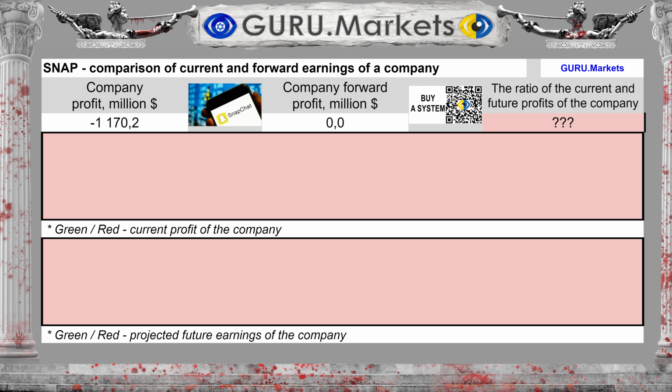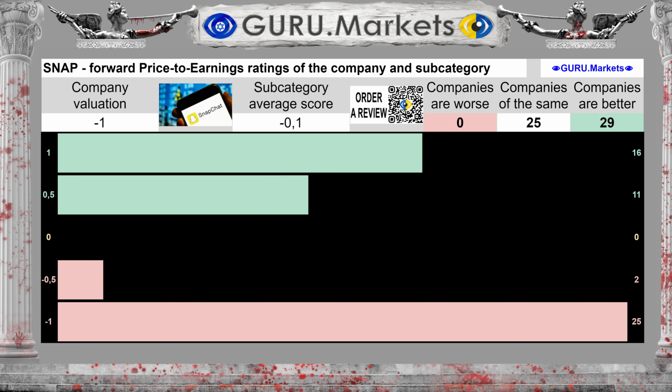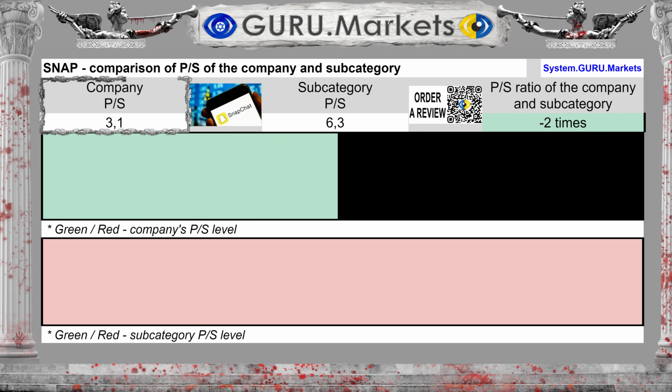Forward earnings for the next 12 months are unknown, and this is extremely negative for the company's price. Assessment of expected future profit indicators in comparison with companies in the subcategory: bad, -1 point.